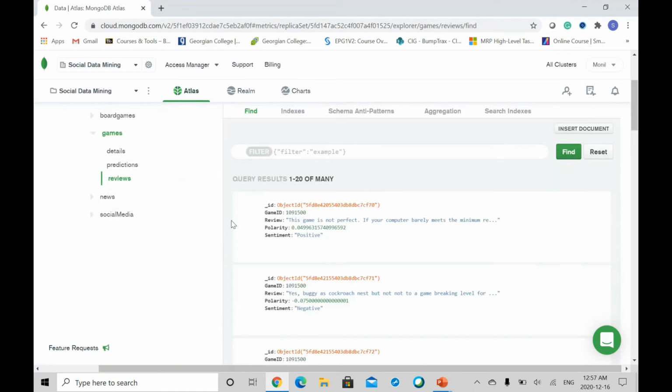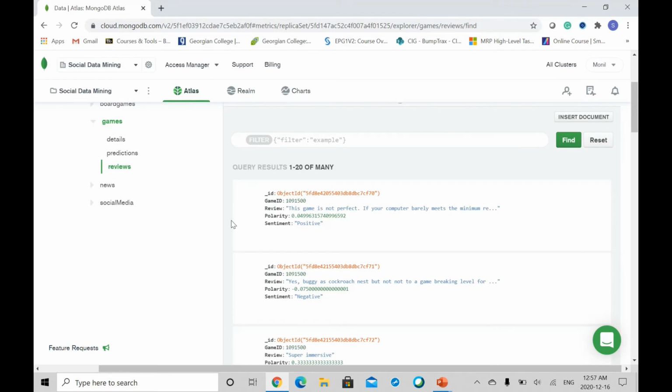The reviews table gives us the review comment of the game written by the user. It also gives the sentiment, whether it is positive or negative, as we have done the sentiment analysis in our project. It also gives us the polarity of the model.